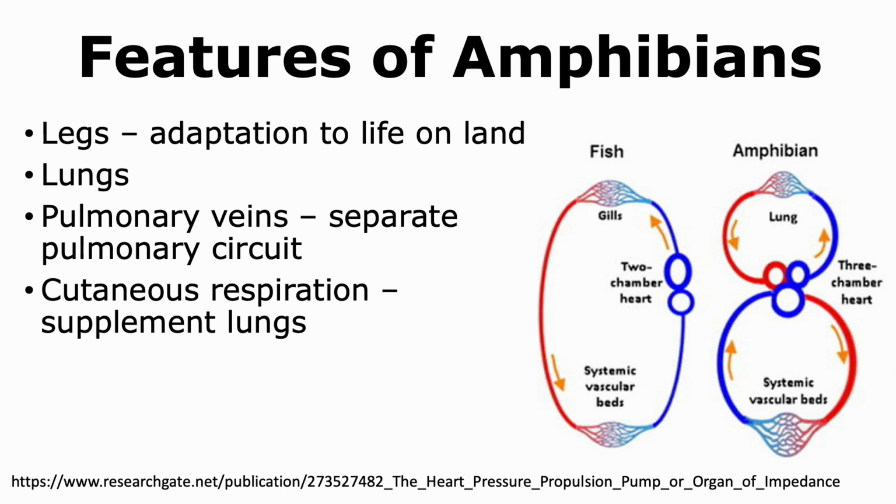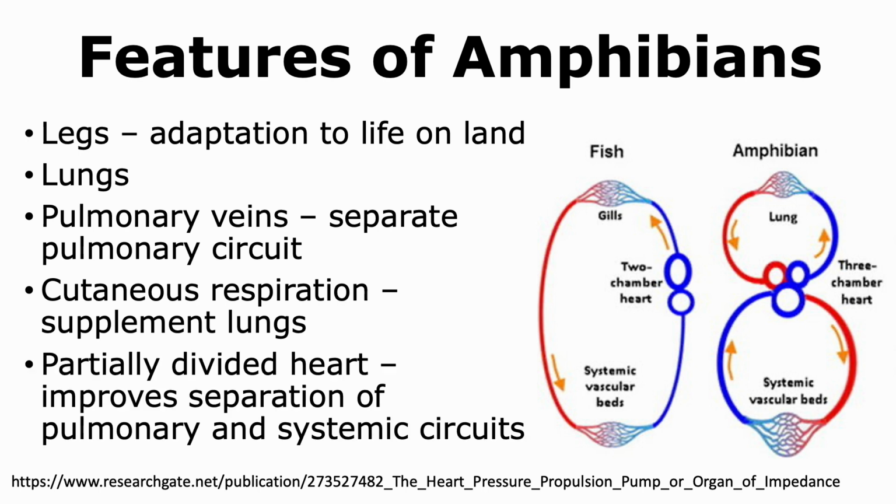This supplements the gas exchange that is performed in the lungs. The heart of the amphibian is also slightly different from that of fish. Instead of having a two-chamber heart, amphibians have a partially divided heart that has now become a three-chambered heart.